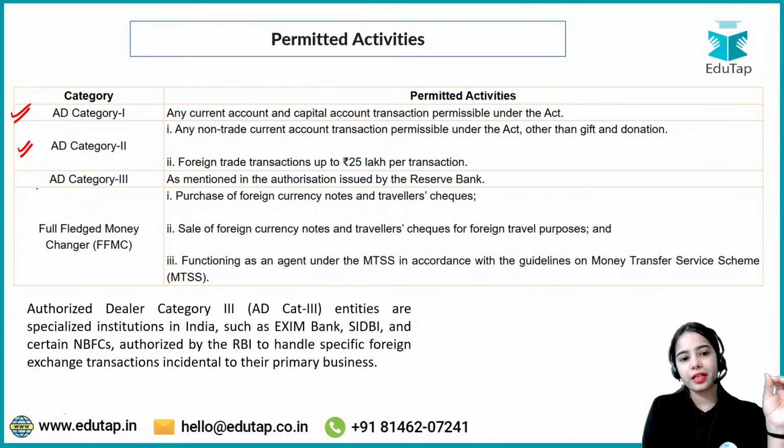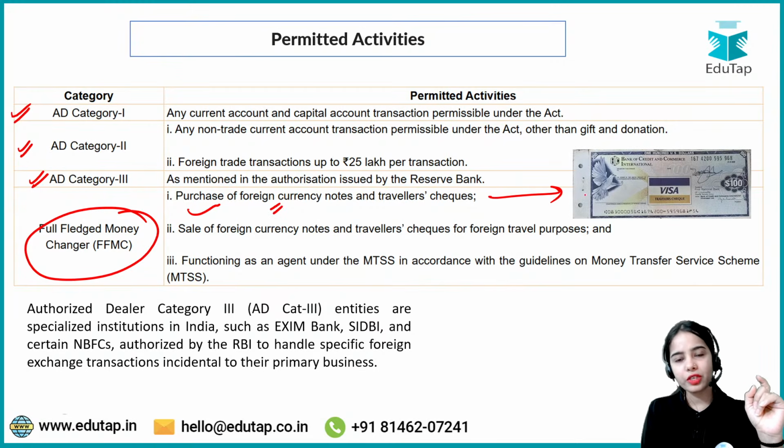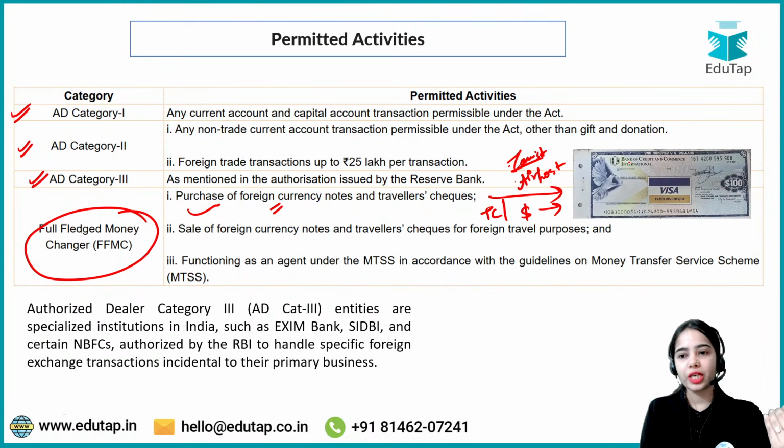Authorized dealer category 1, category 2, category 3 we have discussed. Full-fledged money changers can purchase foreign currency notes and traveler's checks. Let's say at the airport, there are tourists who have landed. Now they have some dollars that they want to convert, or they have this traveler's check in dollars, and they want to convert it into rupees.